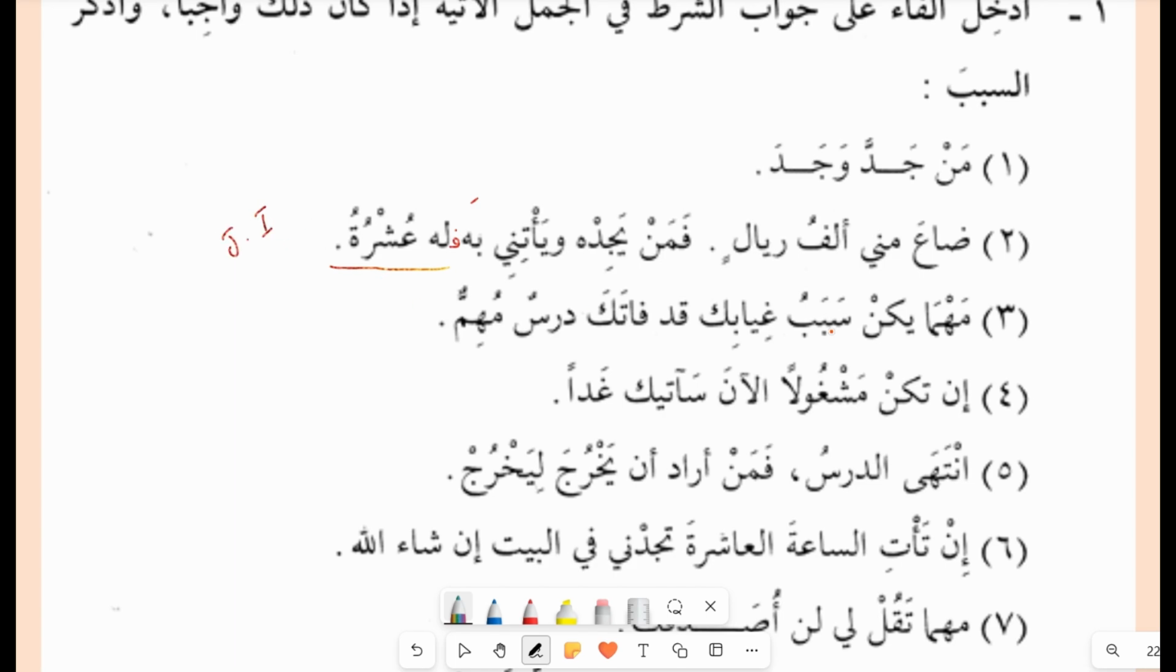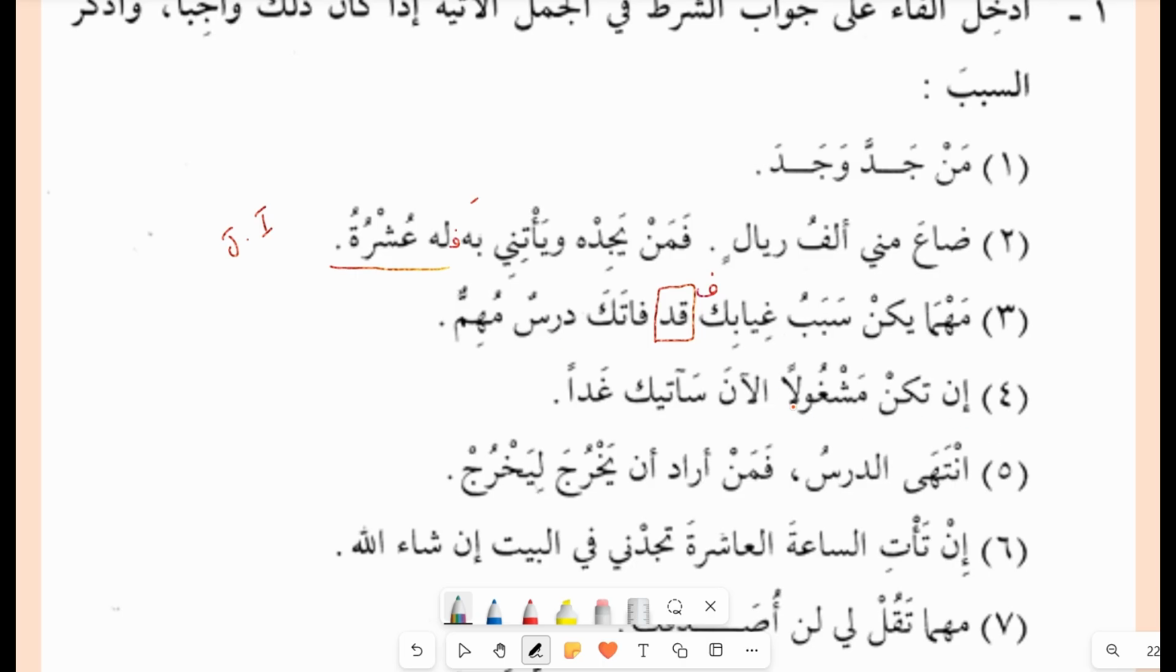I'm writing in just initials. Mahma yakun sababu ghiyabika qad fataka darsun muhimmun. So is it possible to put a fa? Yes, because there is a qad here. The jawab has a qad, so we are going to add a fa with the qad. فقد فات درس مهم.